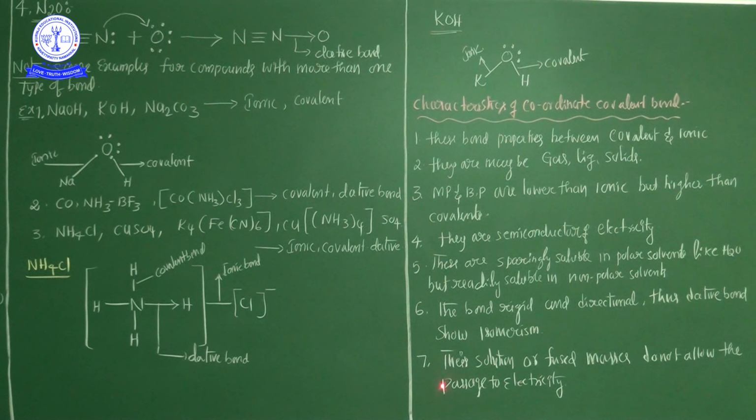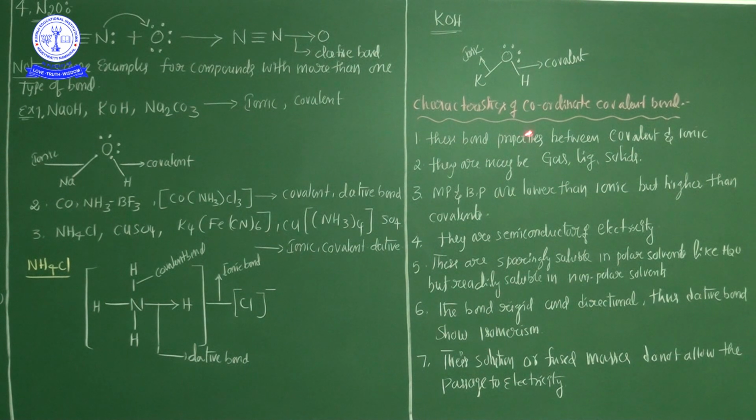Next, the last and final characteristic of the coordinated covalent bond: the solutions or fused masses do not allow the passage of electricity. So generally these are bad conductors of electricity. It does not pass electricity generally. So that is the seventh characteristic.